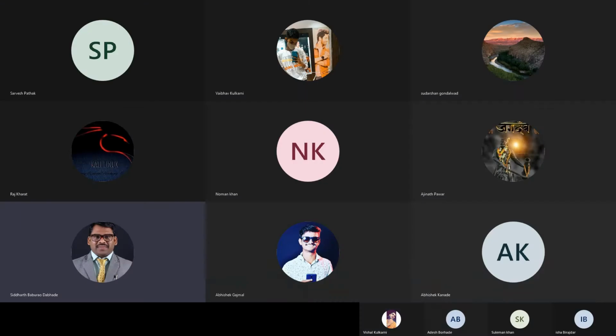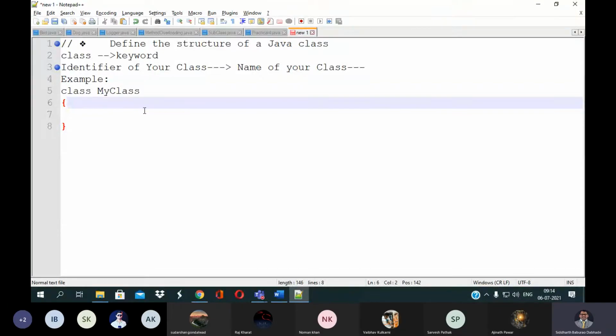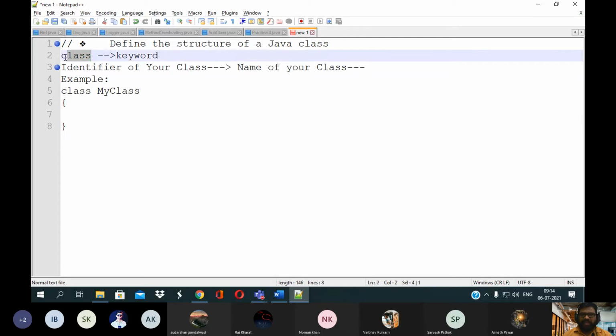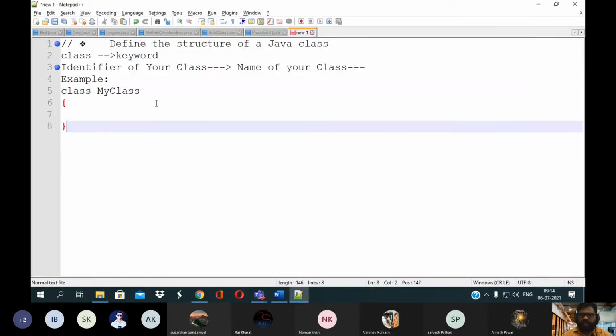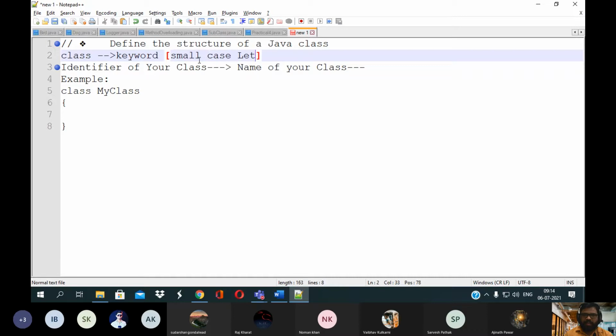Whenever you want to define a Java class, you need to make the proper structure. For defining this proper structure, we need to use the class keyword. We will see its importance. This class keyword is in small case letters. It is compulsory to use small case letters.